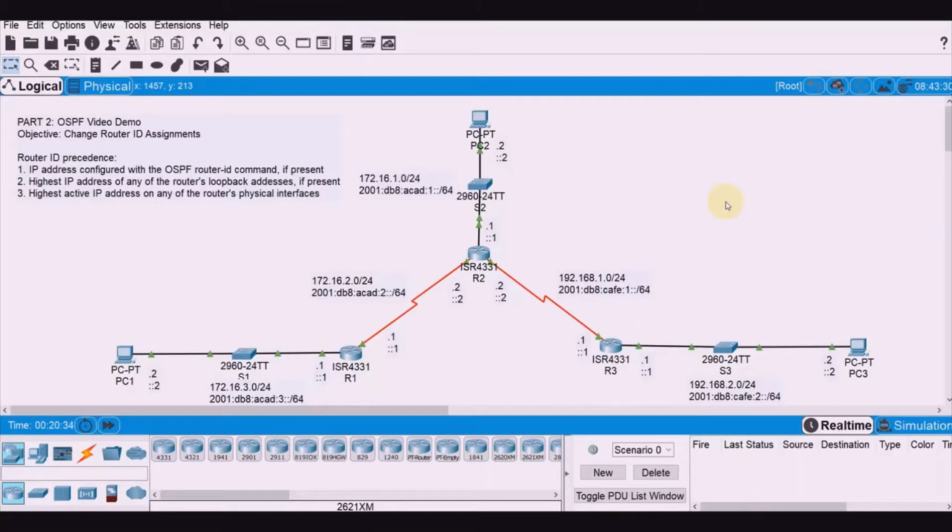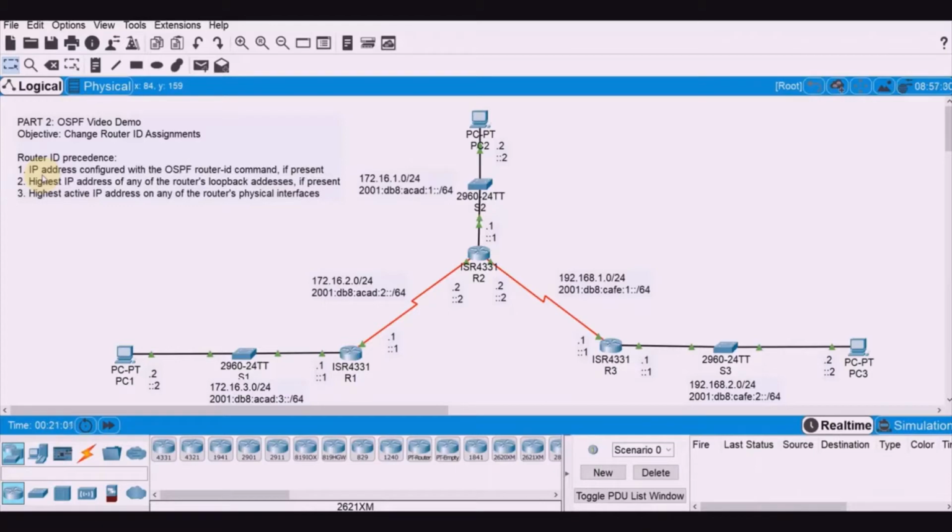Cisco routers derive the router ID in one of three ways, with the following precedence. First, the IP address configured with the OSPF router-id command, if present. We don't have that, so we have not yet configured the router ID using that command.